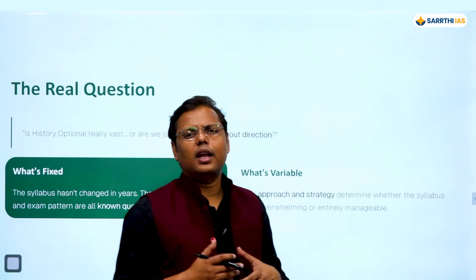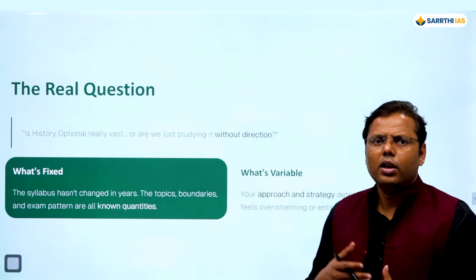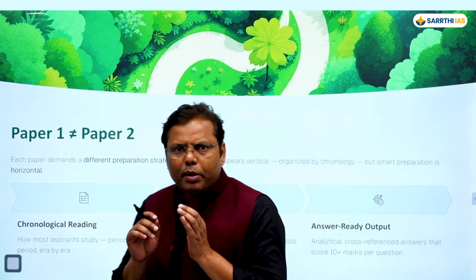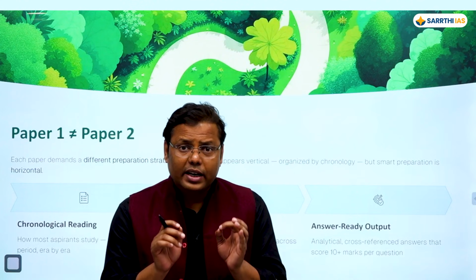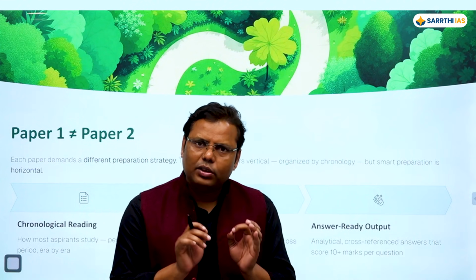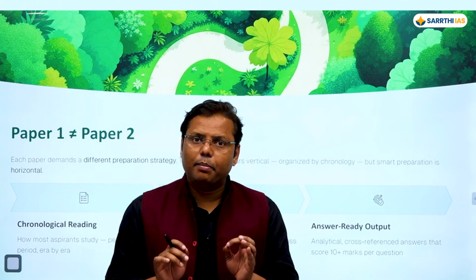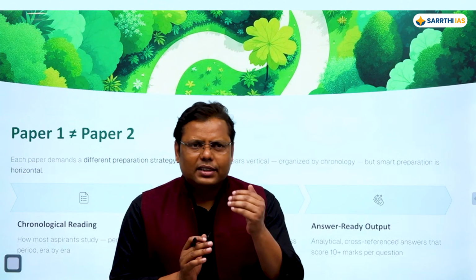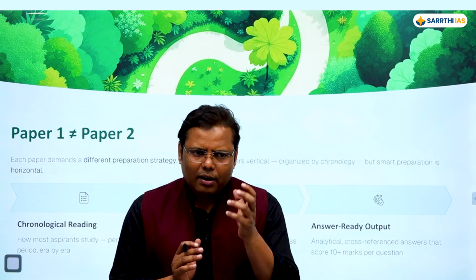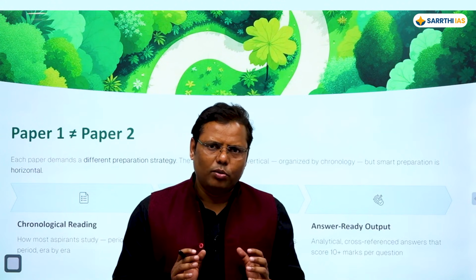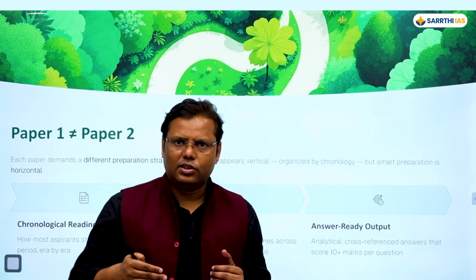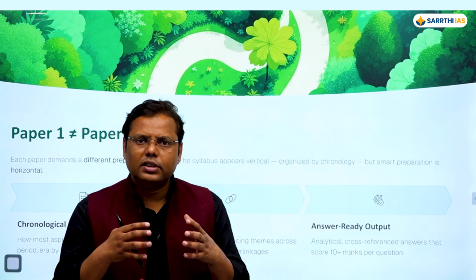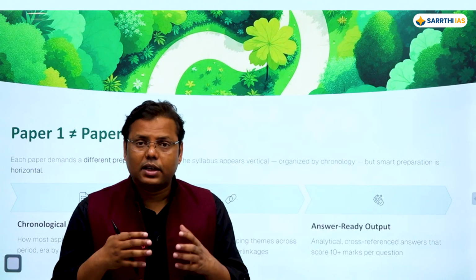So what is the real meaning of strategy? Let's try to understand it one by one. When you approach paper 1 and paper 2, frankly speaking, you need a very different approach. But before I come to the strategy needed differently for paper 1 and paper 2, understand first, while covering the syllabus, what is the trend or strategy being followed by you. You mostly go for the vertical study, right? What is the significance of the vertical study? The vertical study simply means the chronology based coverage of the syllabus.